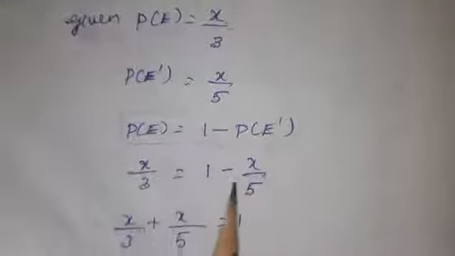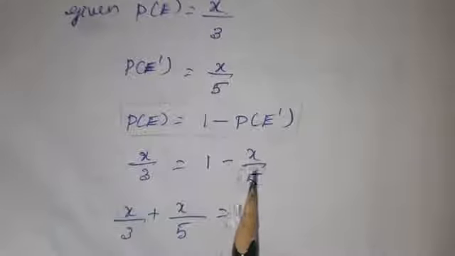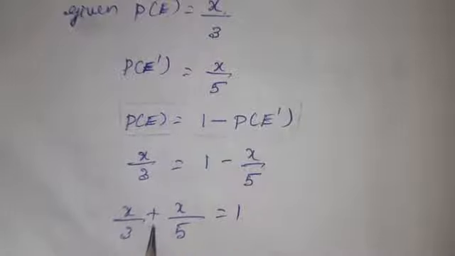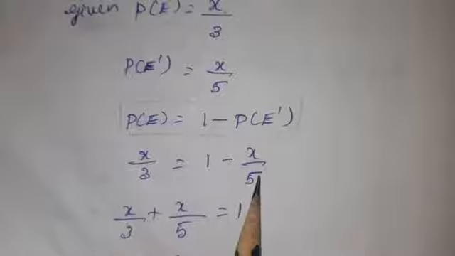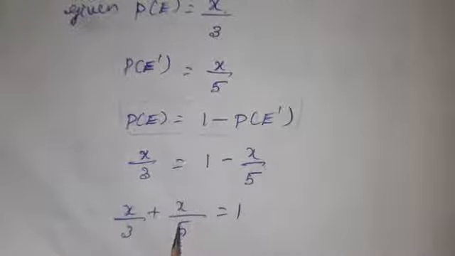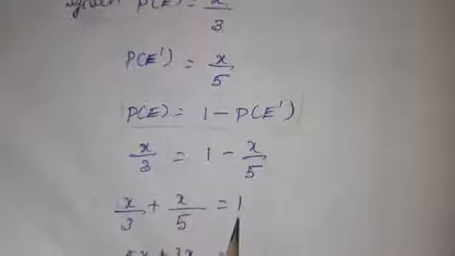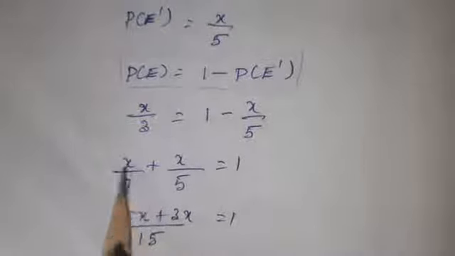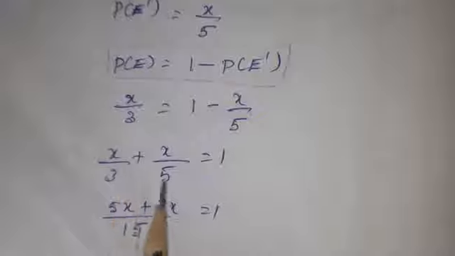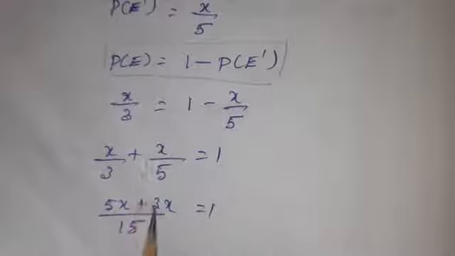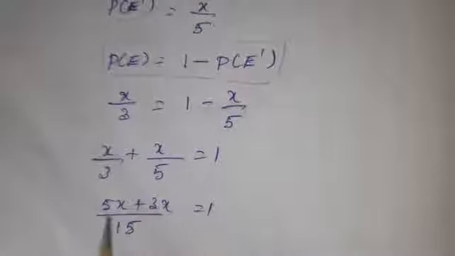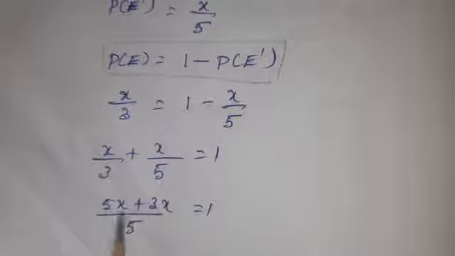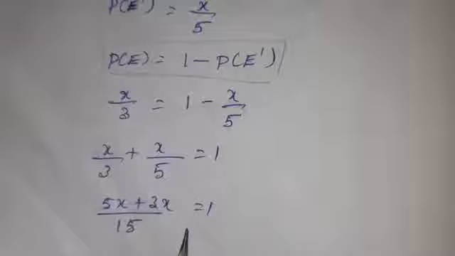This one is negative, so when I take it to the other side, it becomes plus. So x by 3 plus x by 5 is equal to 1. Cross multiply: 3 fives are 15, then x into 5 is 5x, plus 3 into x is 3x, is equal to 15. These two are like terms, so you can add: 5x plus 3x is 8x by 15 is equal to 1.